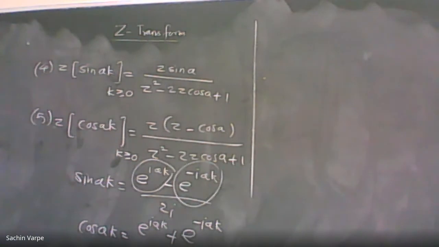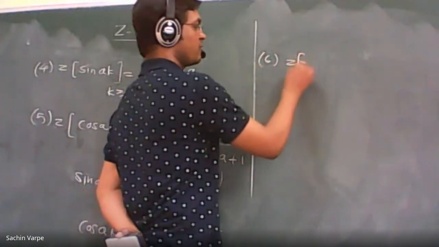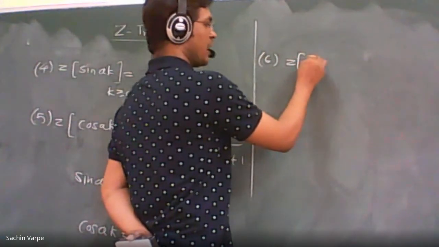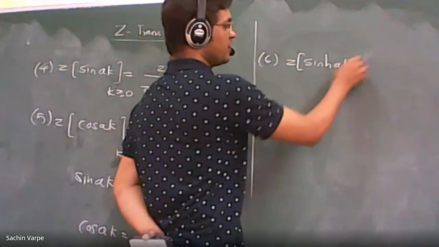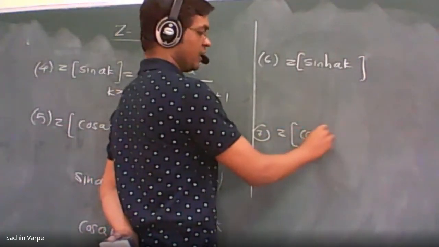There are two further formulas: formula number 6, Z transform of hyperbolic sine a, and formula number 7, Z transform of hyperbolic cos a.